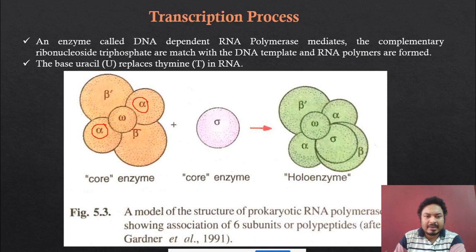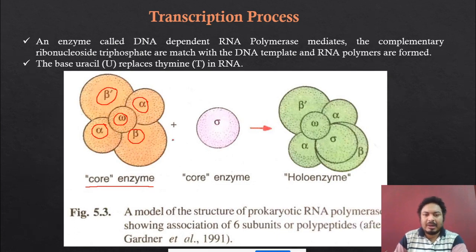Then one beta chain and one beta dash chain, and then one omega chain. These 5 polypeptide chains are called the core enzyme of the RNA polymerase.